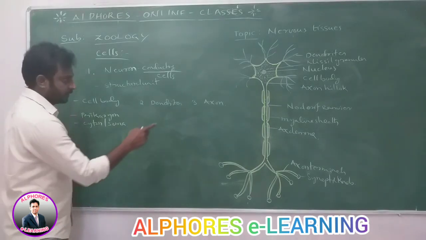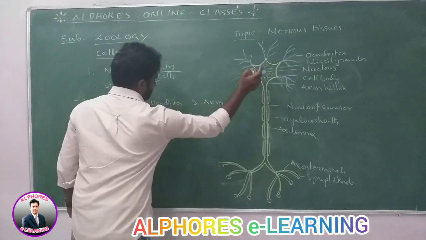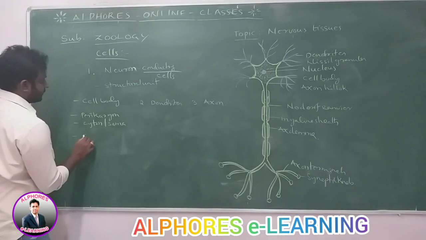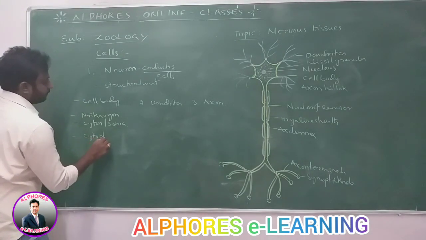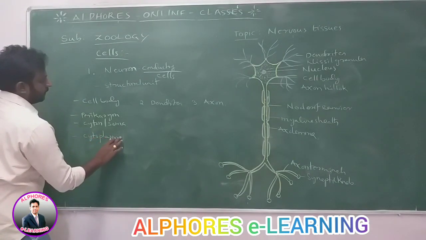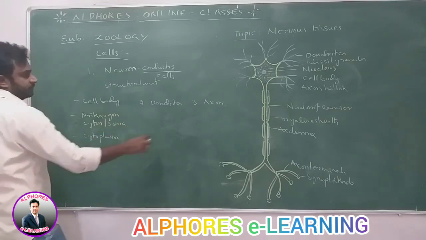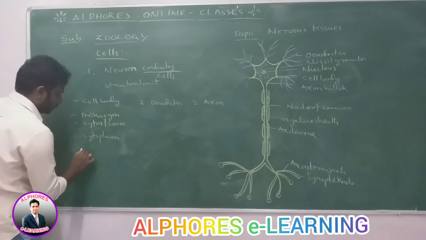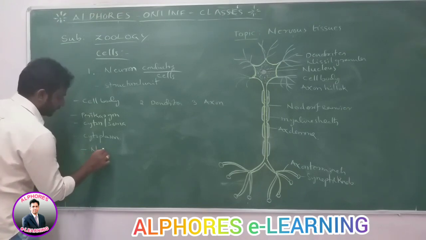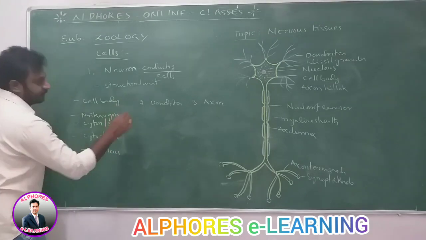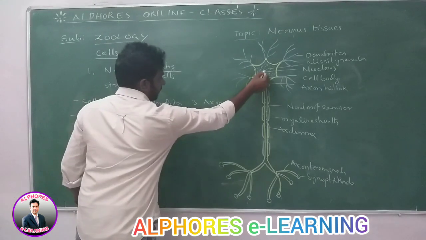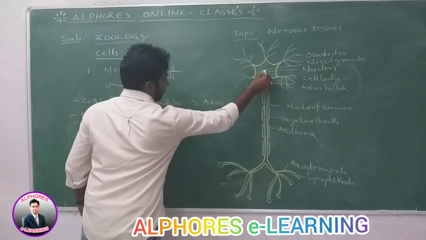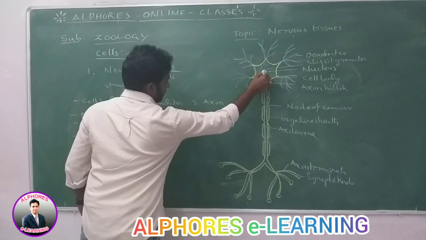Only one cell body is present. Inside the cell body, it consists of cytoplasm. In the cytoplasm, one large nucleus is present, in the center of the cytoplasm.